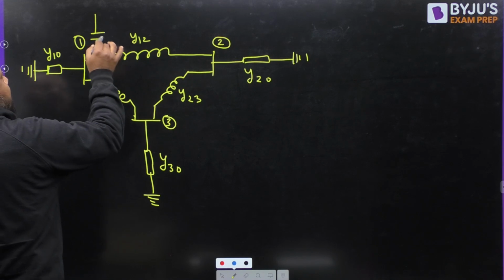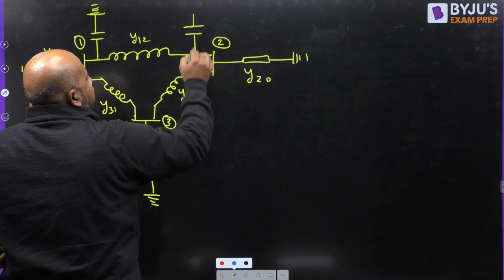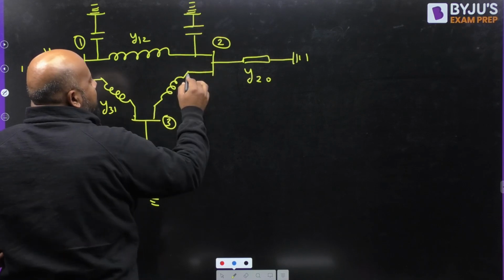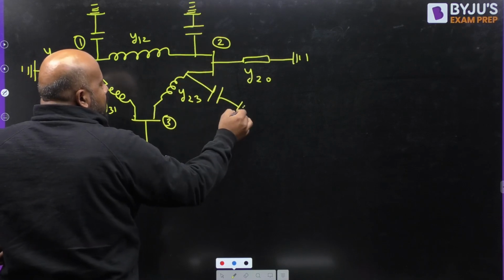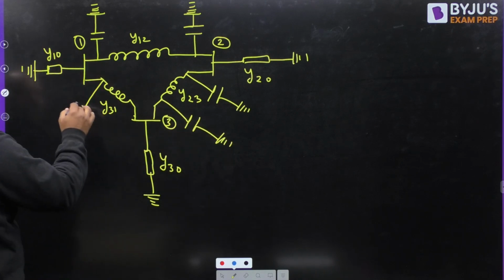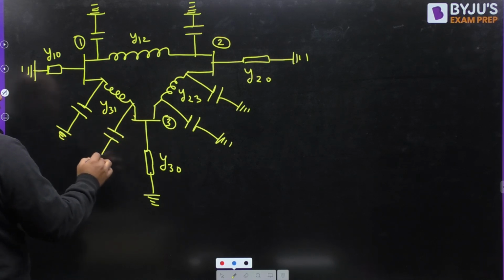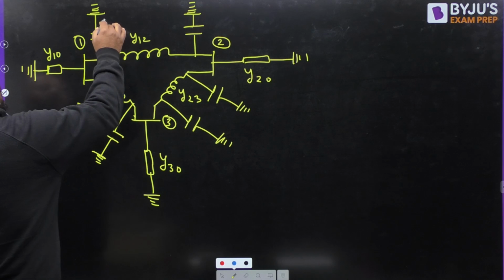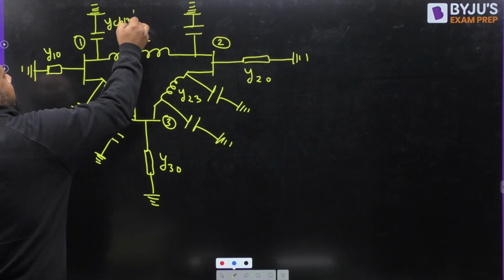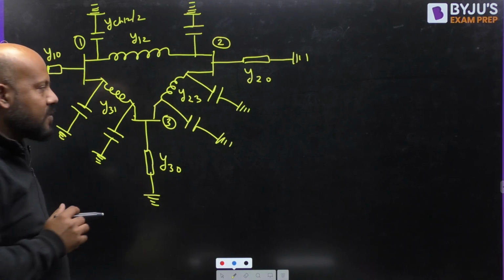So line charging has to be capacitance only, yes or no? So I am directly putting the capacitance using the nominal pi model. I hope you are able to follow me in this. So this is going to be Y charging 1 to 2 divided by 2, because half of the admittance we have to distribute on both the ends.